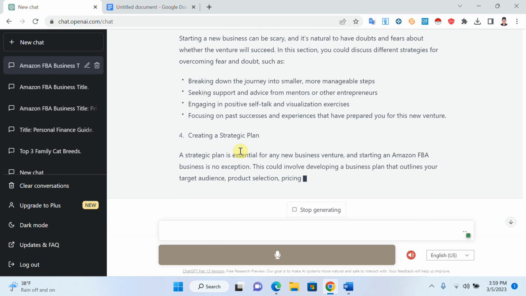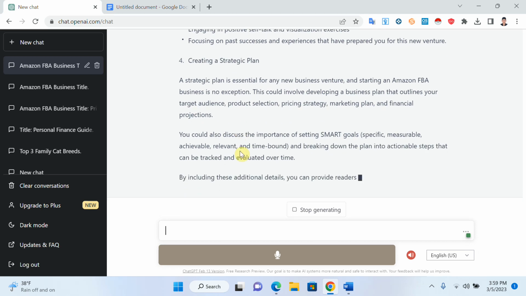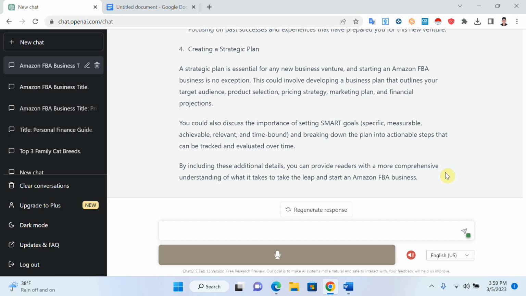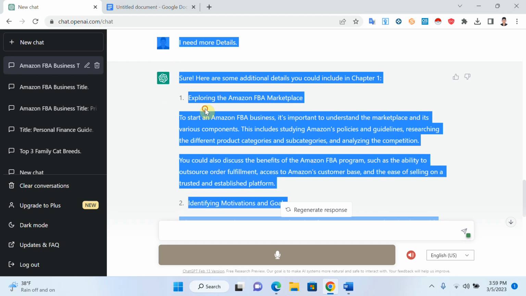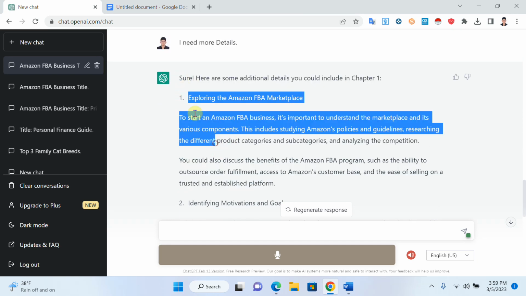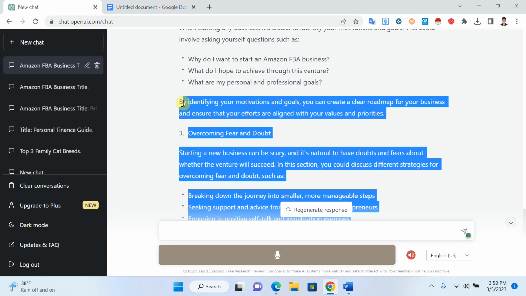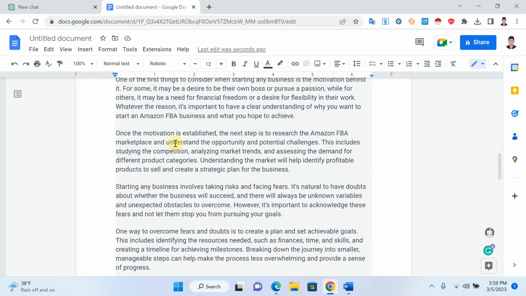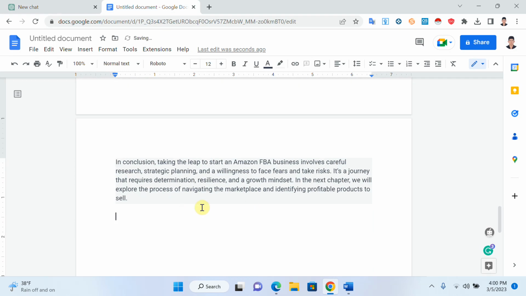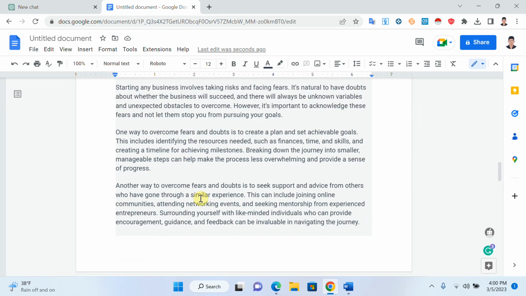So you can see that they are explaining in more detail, and we can copy this too. I will copy this detail from here, and I will go to my book and paste it here. So you can see that it is very nice. They have paragraphs and the detailed explanation.